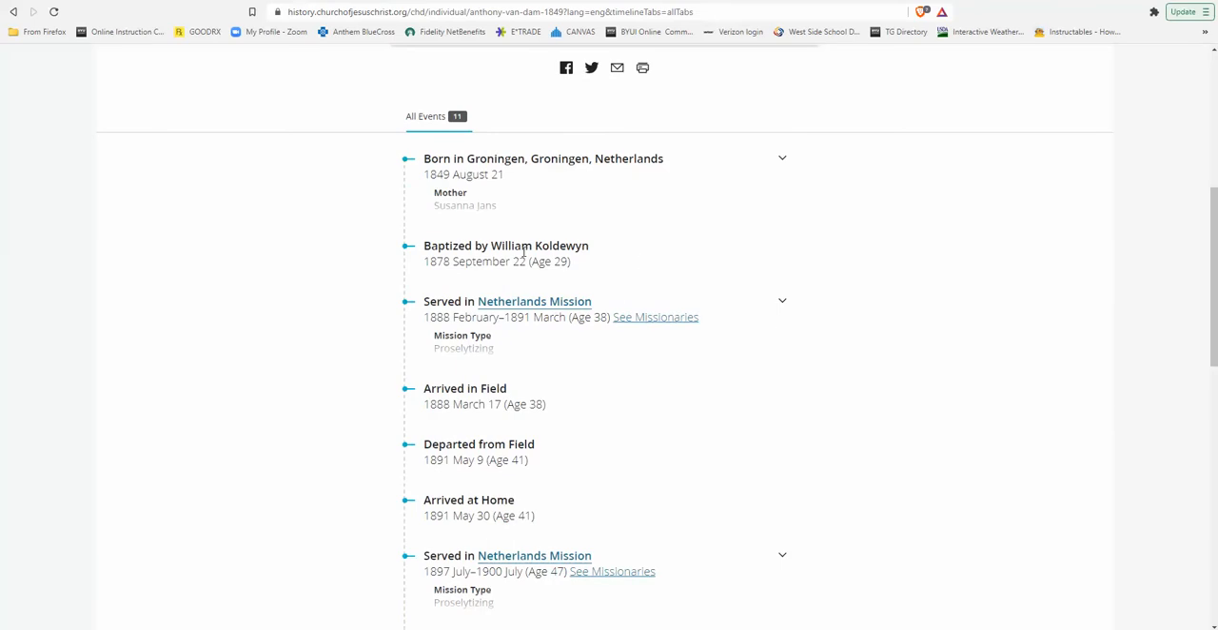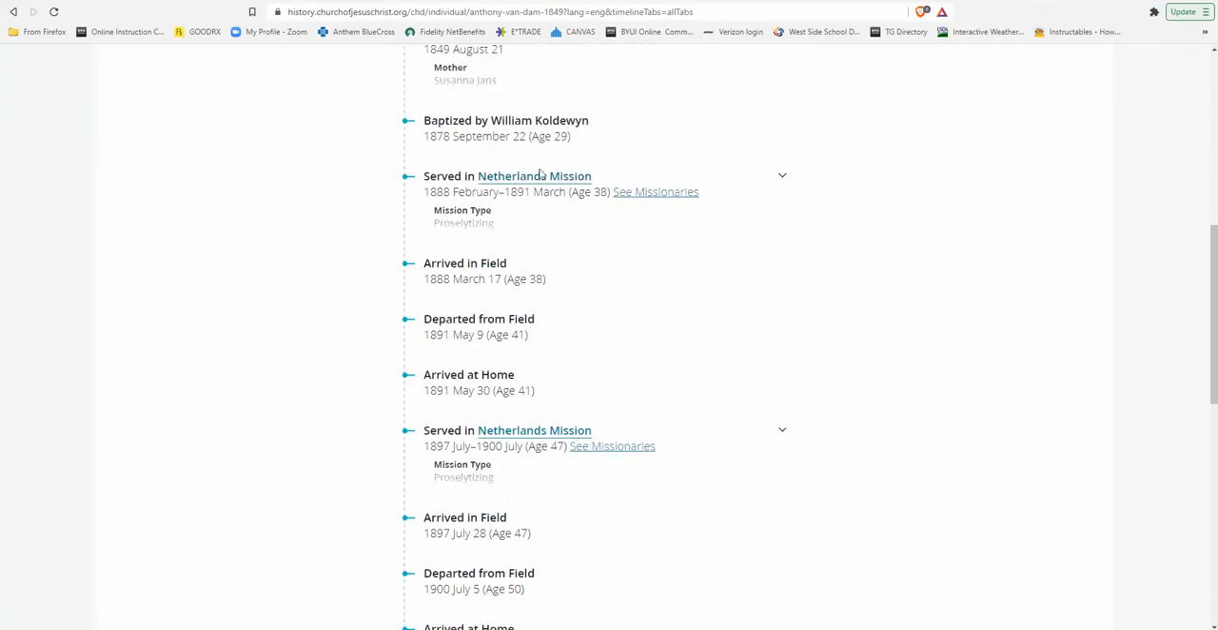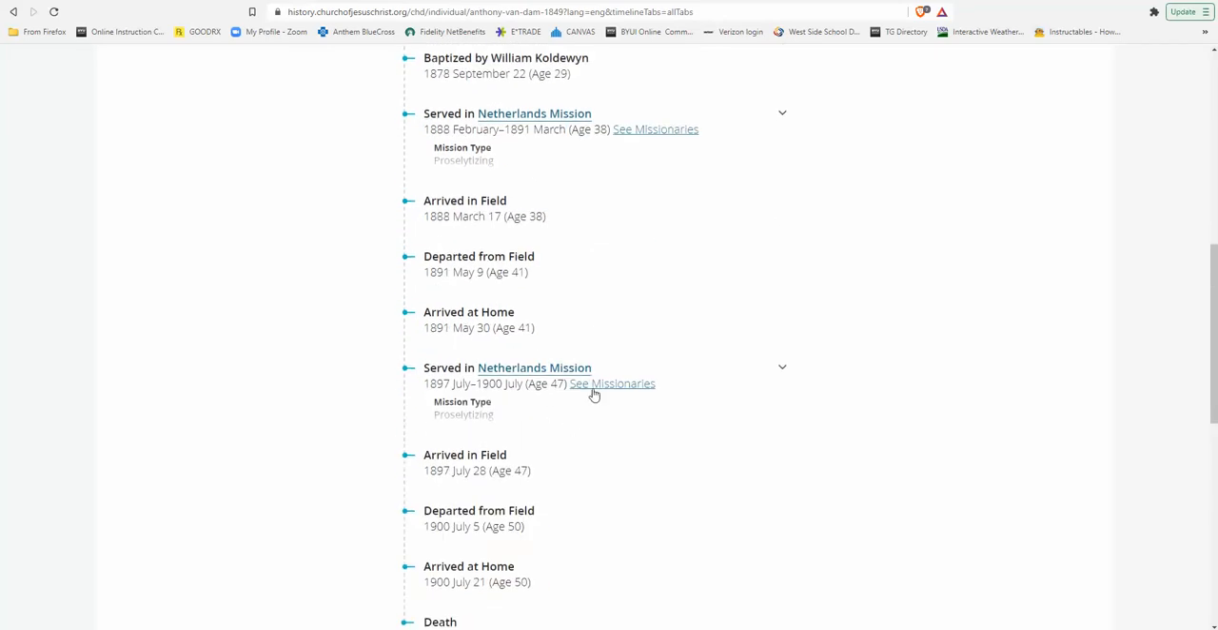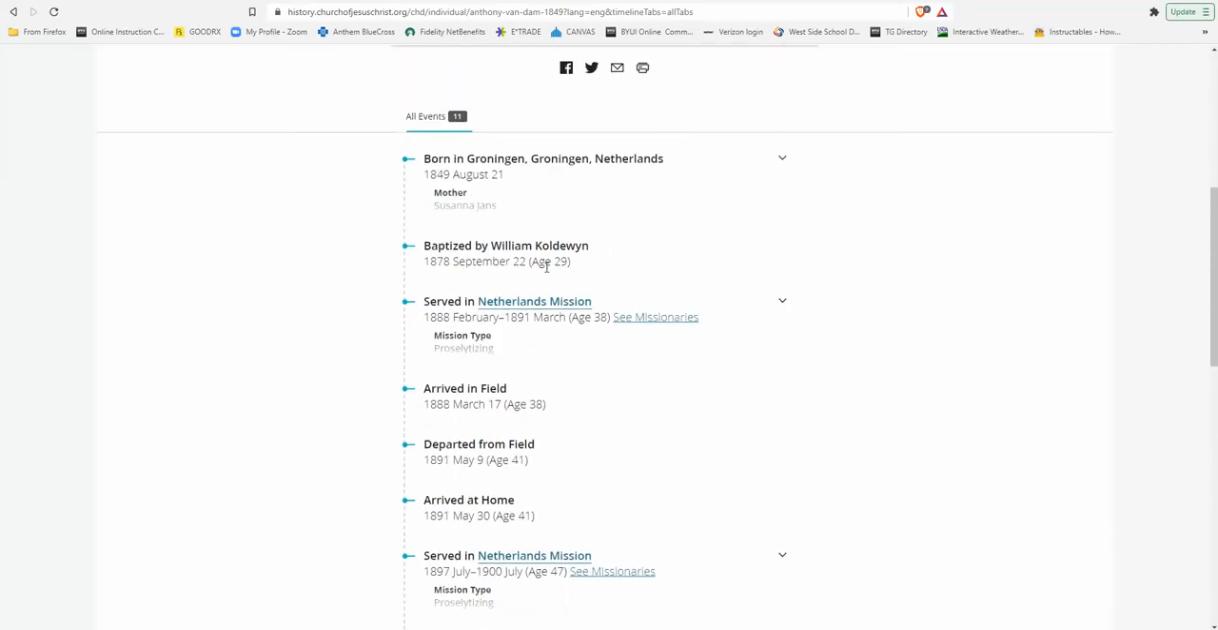So who baptized him? William Caldwine, one of Don's ancestors. Where he was born, when he served a mission, and he served two different missions, and you can see the dates for those and the mission, and then other information about his life. But one of the really cool things is, if you look here on the mission itself, when you find the Netherlands mission, you can find this on the name of any missionary who served there. You can click on that.